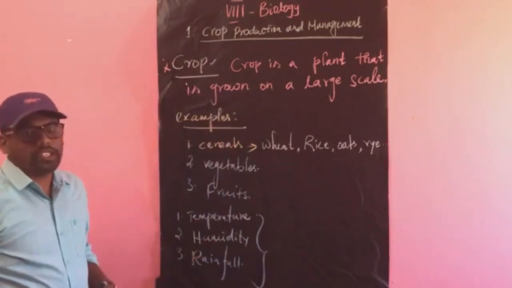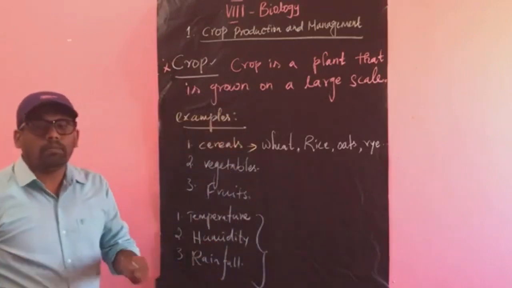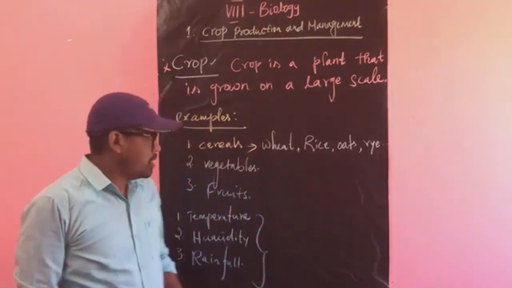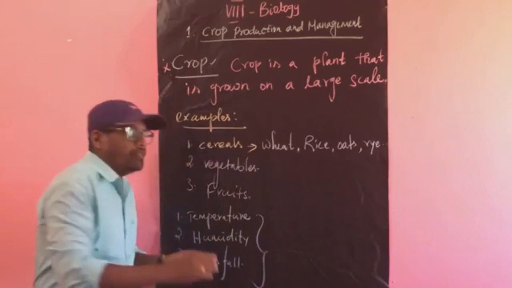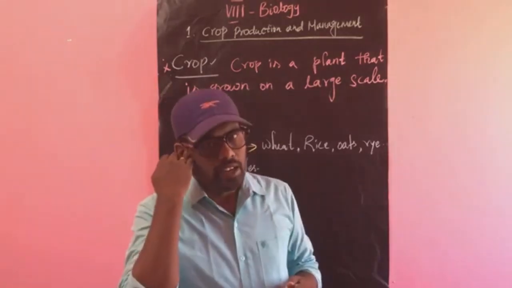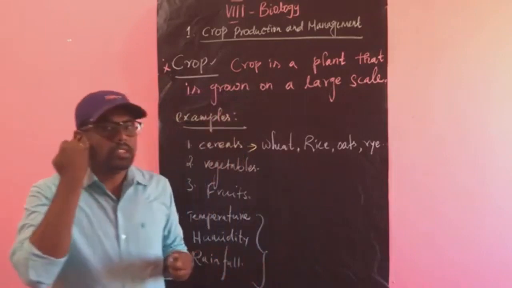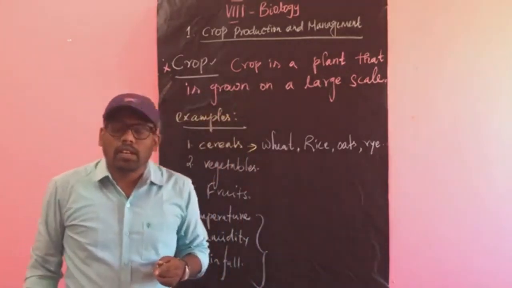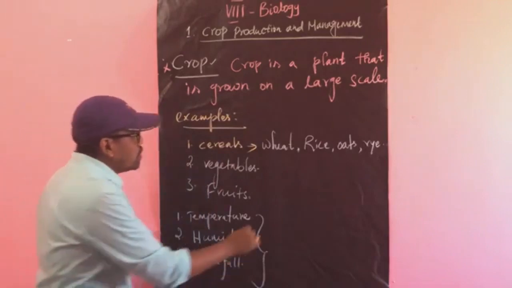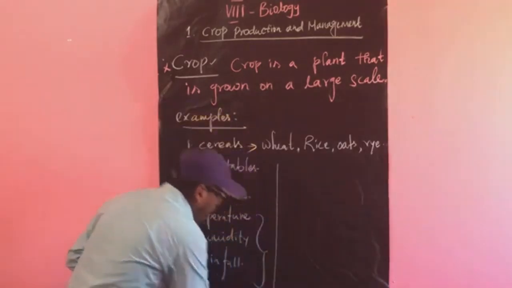And rainfall: some regions get more rainfall, some get less. So these vary from one area to another. Based on this, the crops are classified.